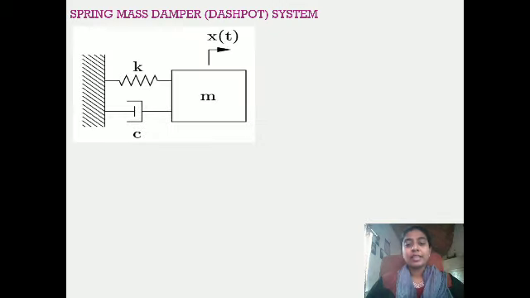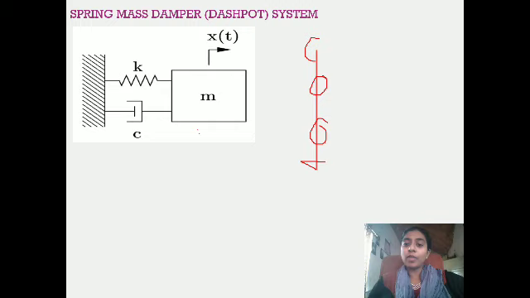See, I told you previously about the degrees of freedom. Here it is mass m. I told you it depends upon the number of independent displacement coordinates required to define a system. So when you call it the number of displacement coordinates, this is the displacement.